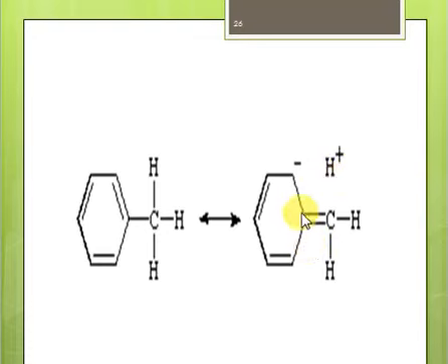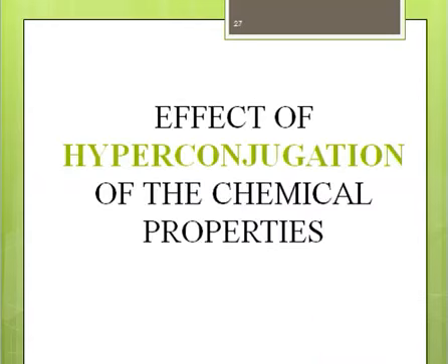And the electrons between carbon and hydrogen, which were previously here, have been shifted here, right? So in this way, the sigma electrons are being delocalized. This delocalization of sigma electrons is known as hyperconjugation, right? Now we'll see the effects of hyperconjugation on the chemical properties.